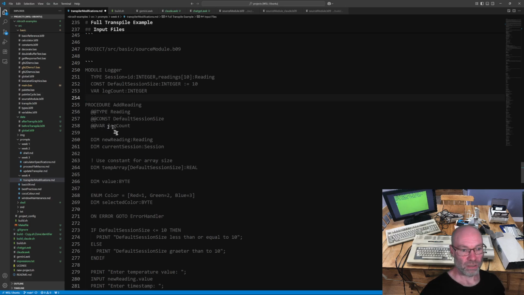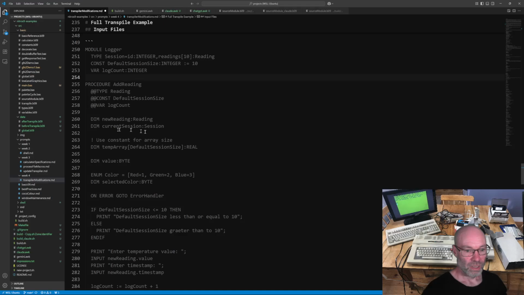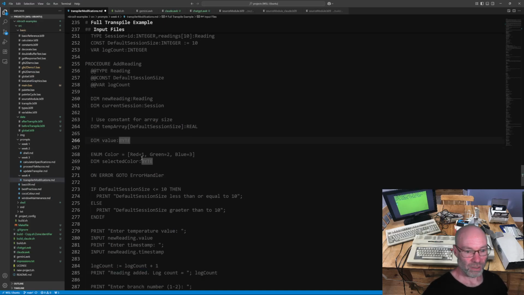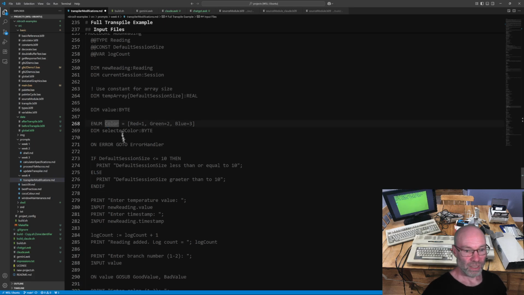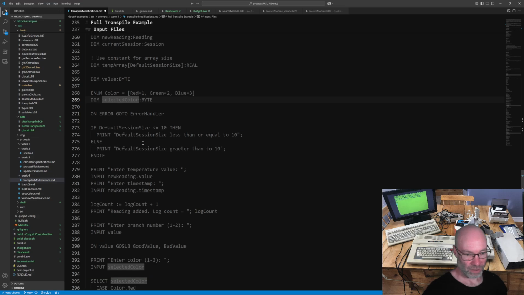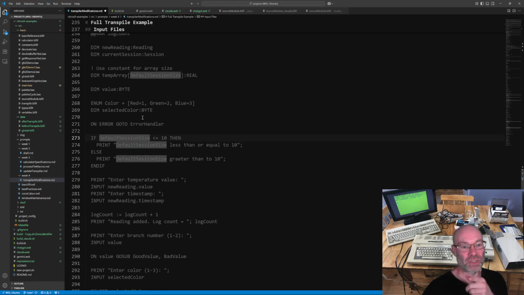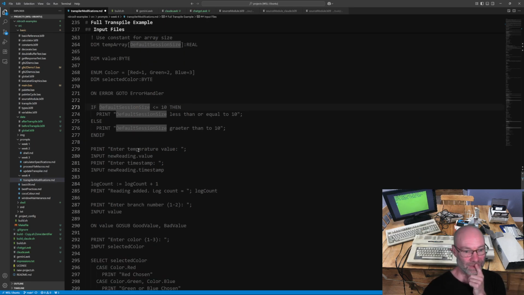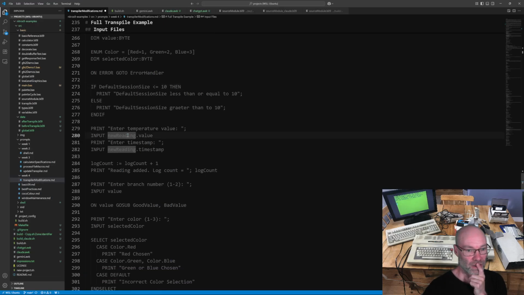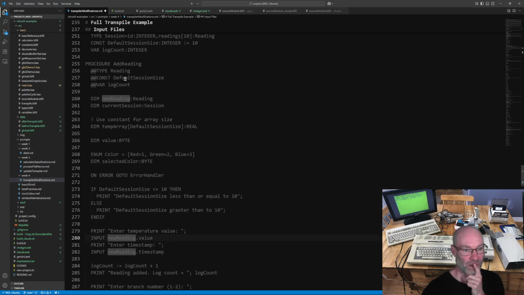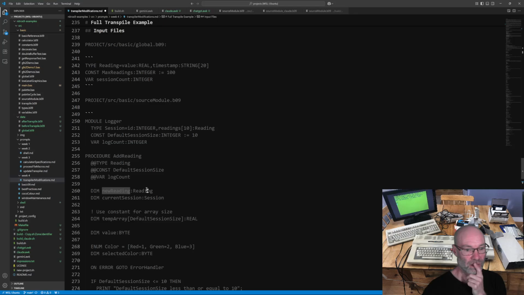So I've got my type constant var links, I added in a default session size here, I added in an enum, and oh yeah, there's my enum references down here. I added an on error go to error handler. Oh, I also put a reference here just to make sure that it isn't stripping out that value from non-dim statements. So I put that in there. And then this is just an example of a type declaration. So that's of a reading type.